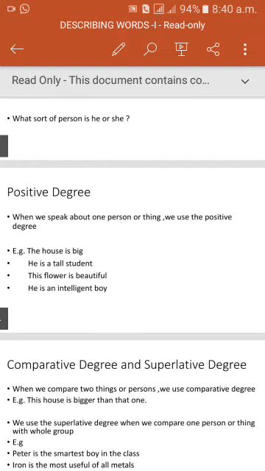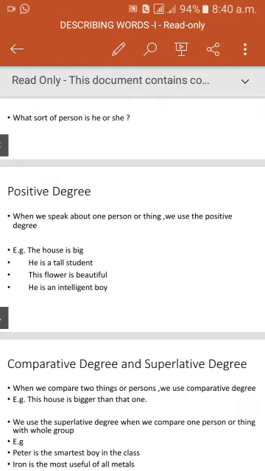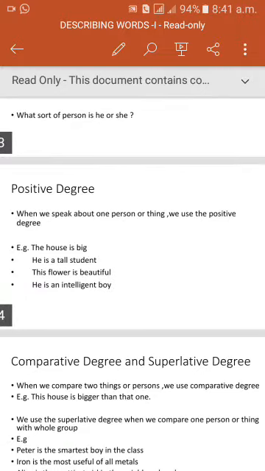In the positive degree, the positive is the form of the adjective that describes a person, a thing, or a place, and no comparison is made. The comparative form of the adjective compares two persons, two things, two nouns, two places, two groups, etc. Here, the comparison comes. Next, the superlative degree.